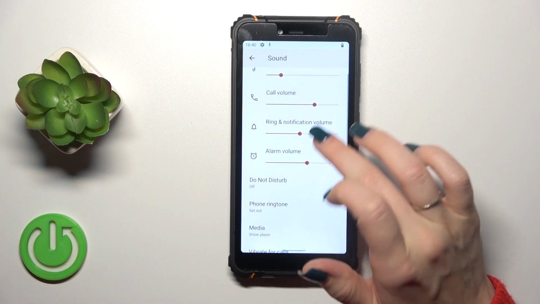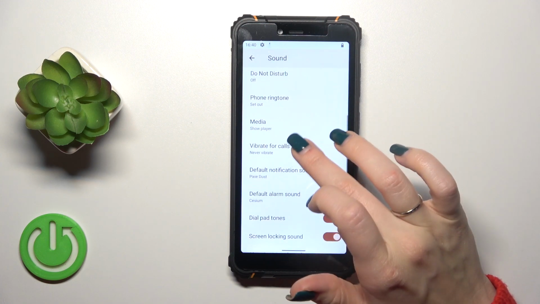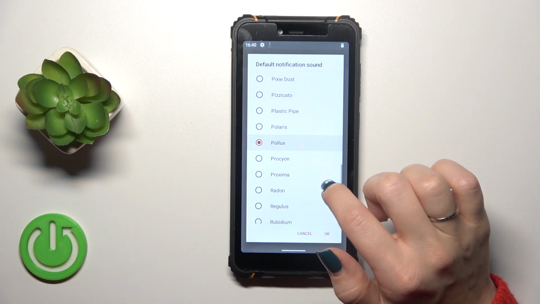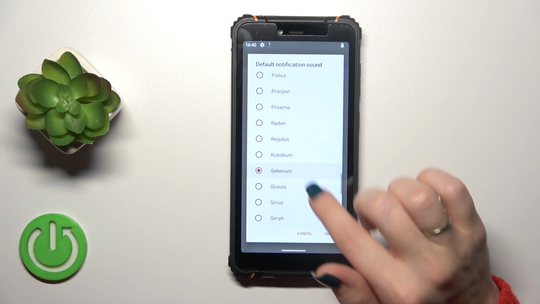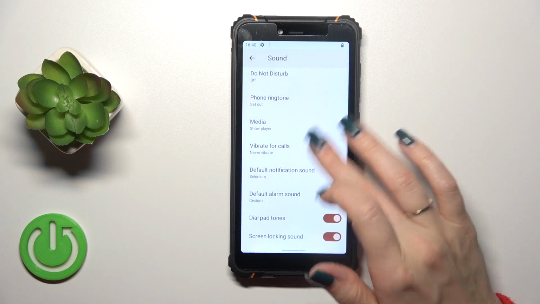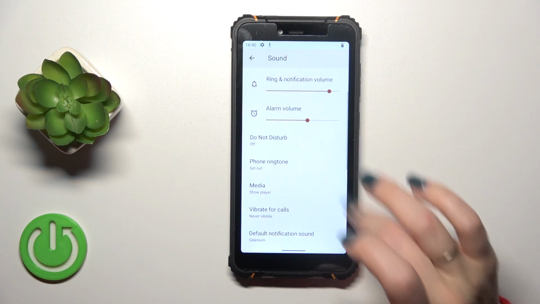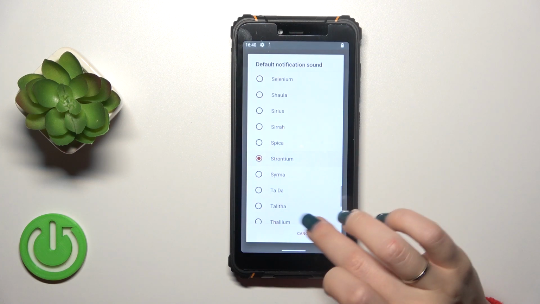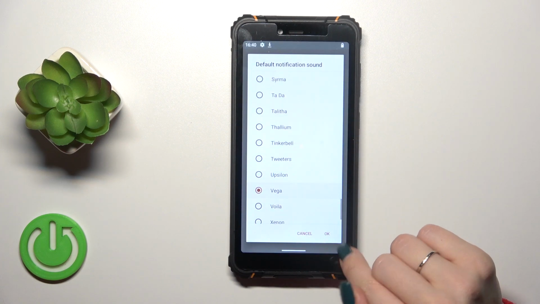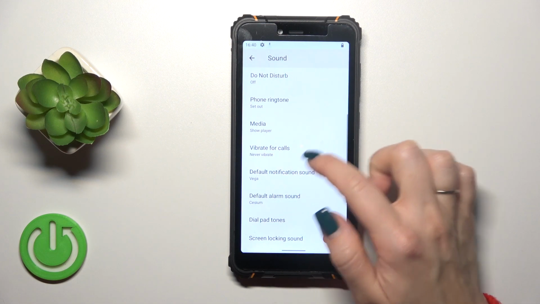I'll adjust first. Maybe... Okay, maybe the don't disturb mode is turned off. So this way you can see all of the sounds on your device and you can just select one from them, then just tap OK to save the changes.